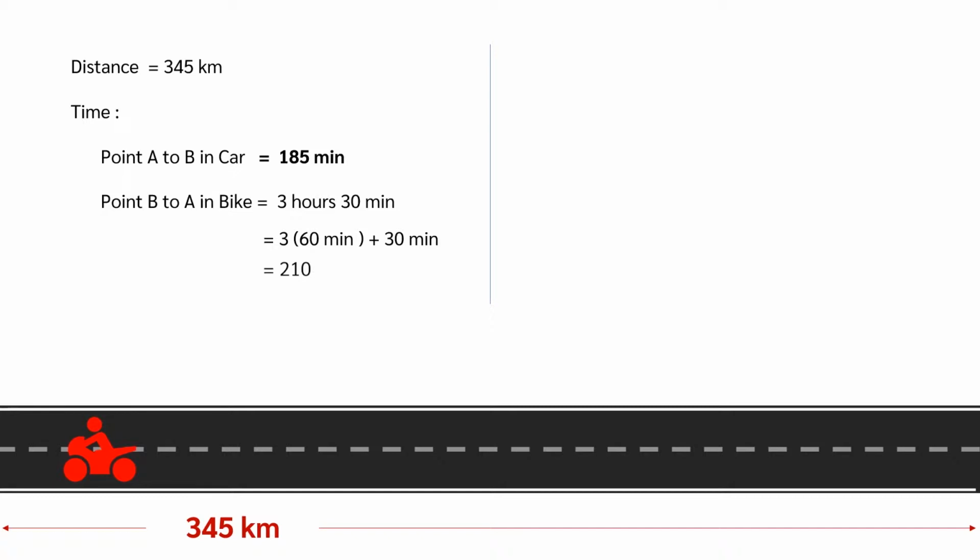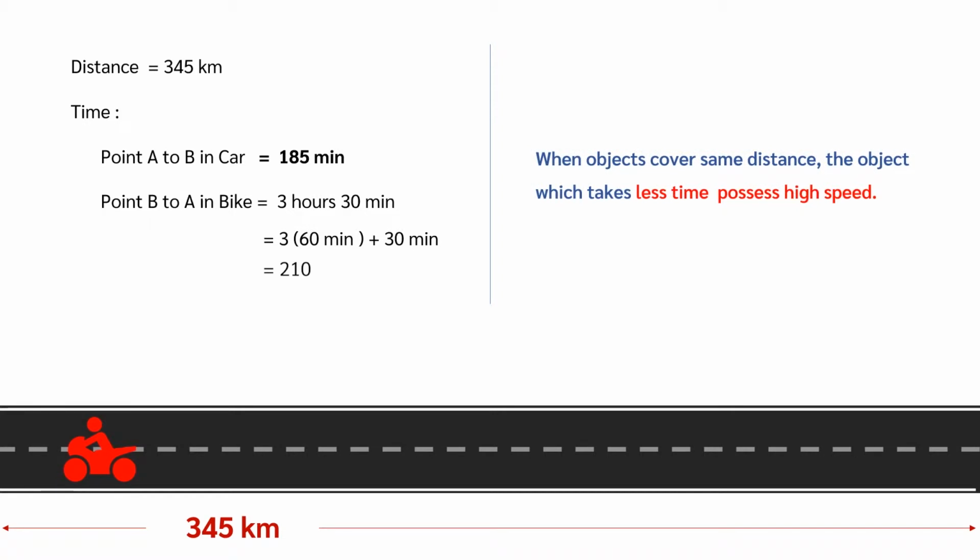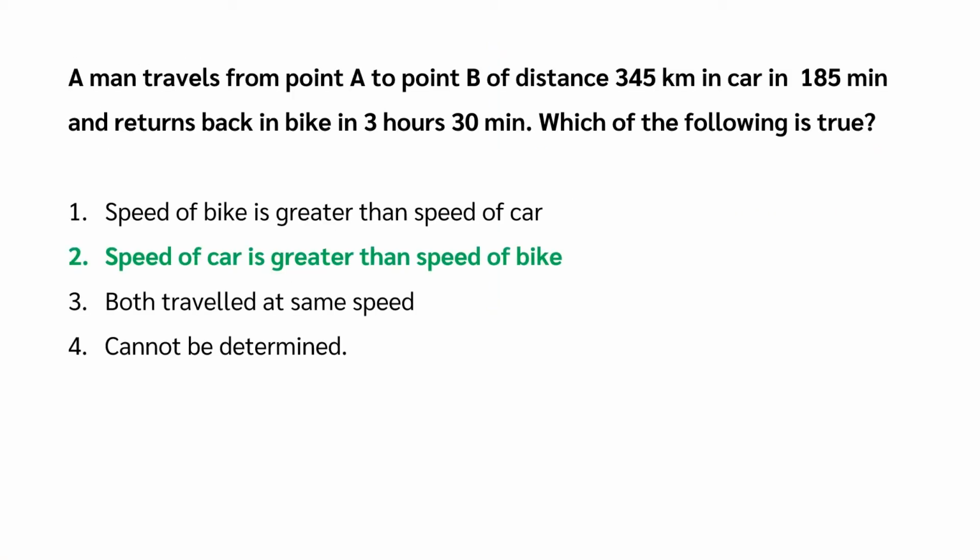1 hour equals 60 minutes, 3 hours equals 180 minutes plus 30 minutes equals 210 minutes. Car covered the distance in 185 minutes, and bike covered the same distance in 210 minutes. We know, when the distance is constant, lesser the time has greater speed. So, car is faster than the bike.